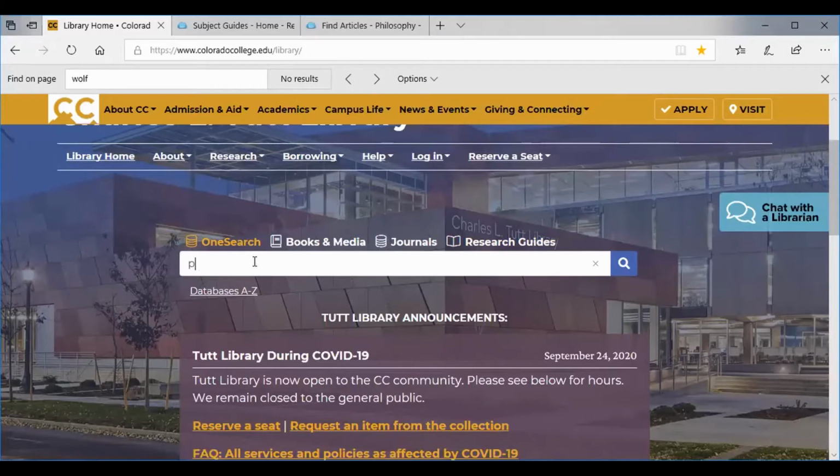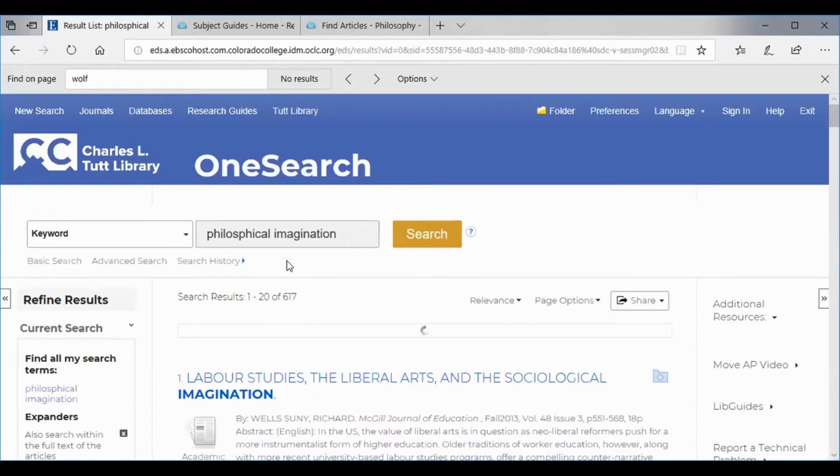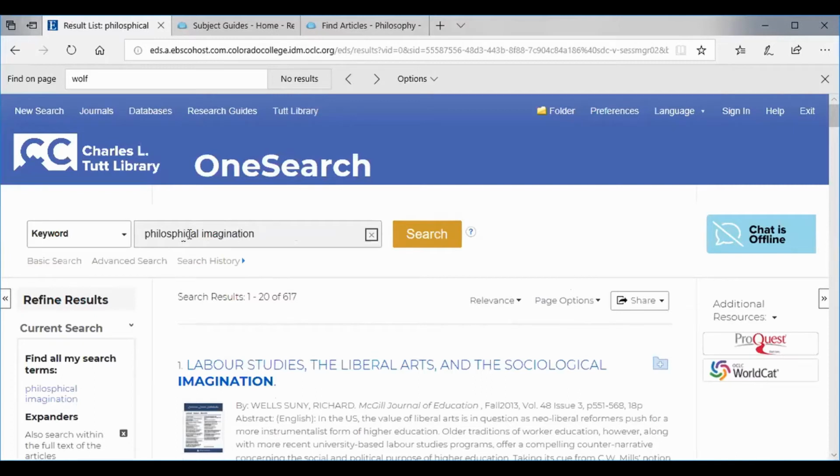Oh, and I want to show you a couple of things when I'm doing searching. So philosophical imagination was an interesting term I saw looking through your syllabus. So I'm going to hit search at this point. And if I spelt things right, then we're going to get a lot of results here. And I must have spelt something wrong. Yeah, let me put the O in.